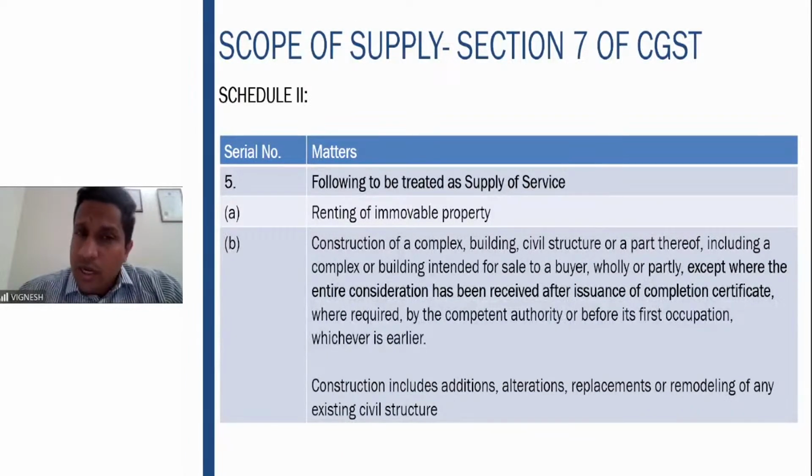That means you are constructing the entire premises. You have not taken the money from your customers. You have completed the construction. After you complete the construction, what you are doing? You are taking the money from the customer. After completion of construction, you are taking the money from the customer. That is exempt, which is given under Schedule 3, which we will shortly see. I hope this point is clear.